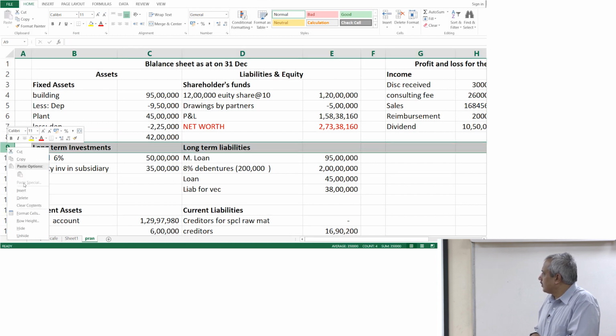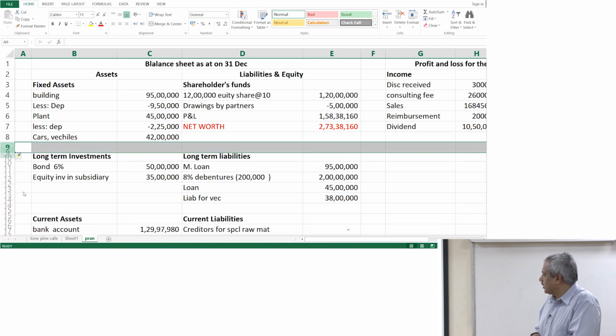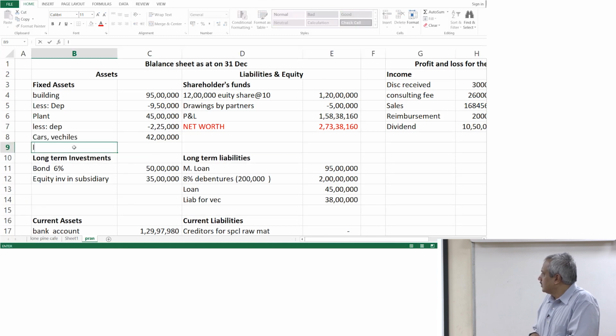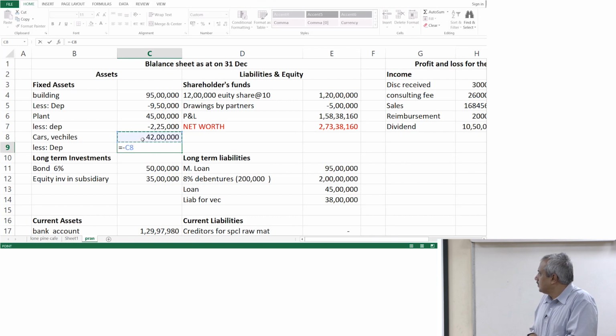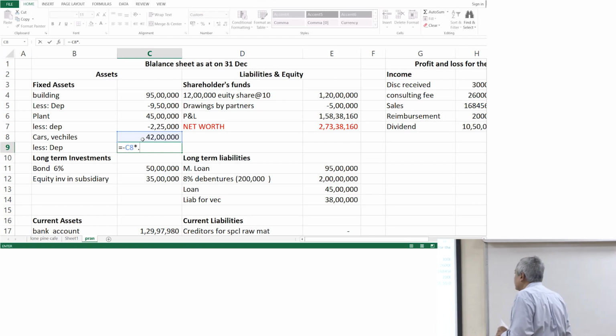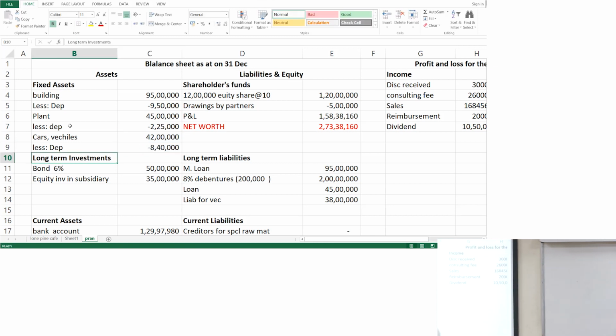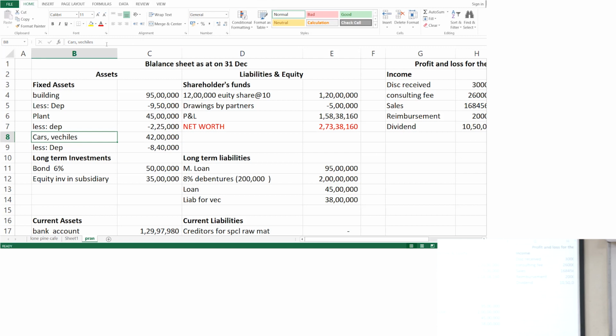Insert a row, no problem. Insert, move down further, yeah. And vehicle spelling is wrong. Okay, go ahead. Make a correction there. Vehicle is 20%. Correct the spelling out here.